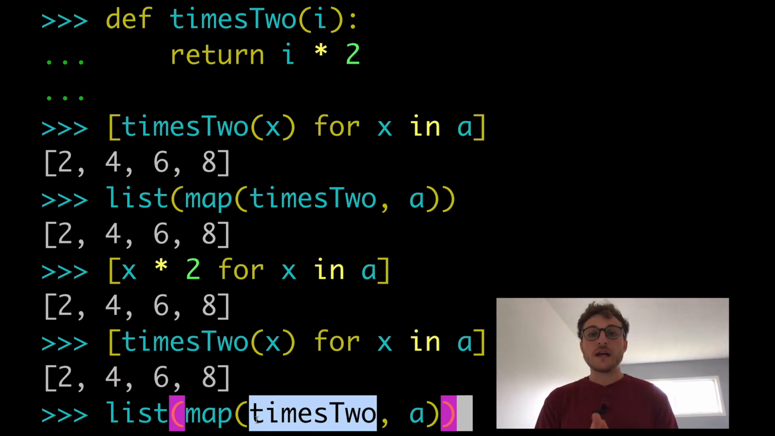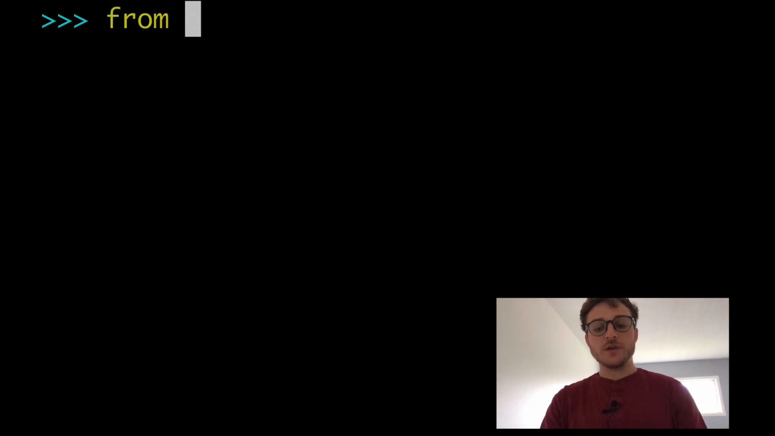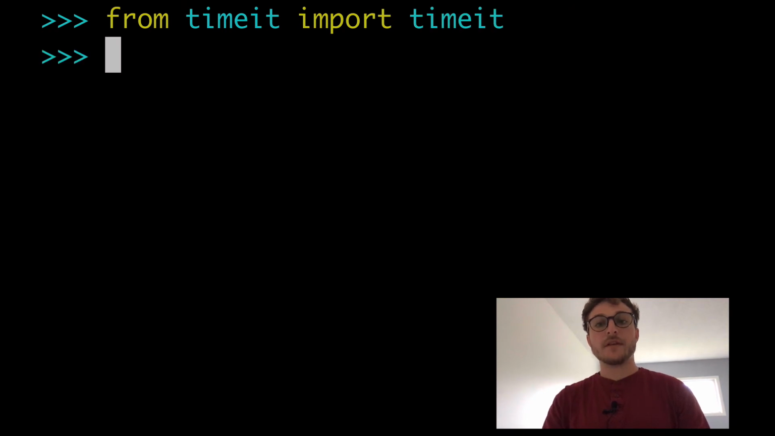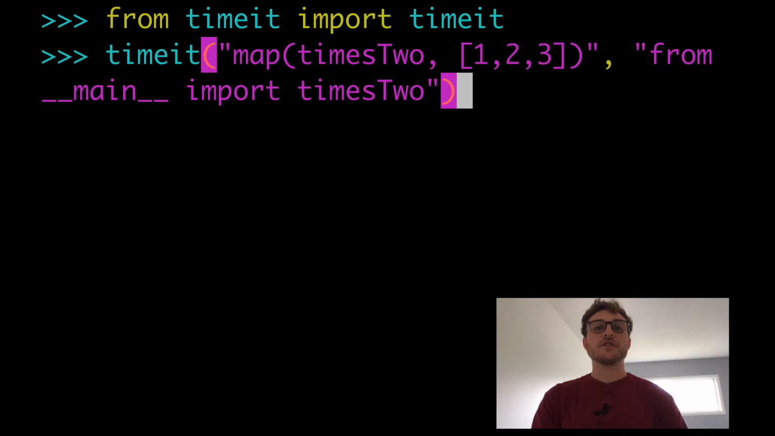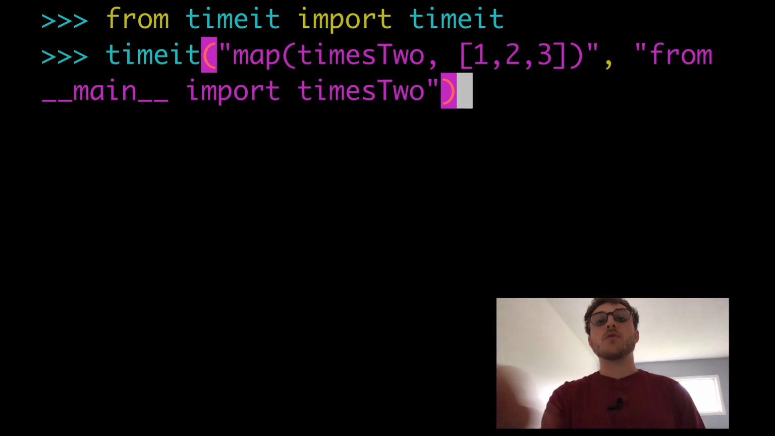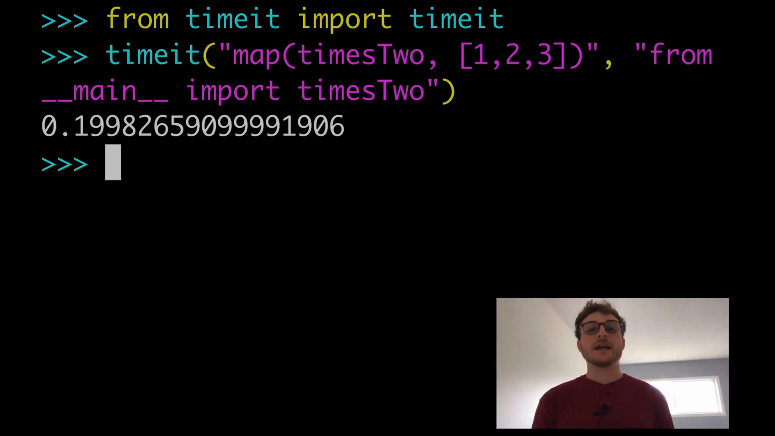So what we're going to do next is look at the speed of these things and see how that goes. We're going to use the timeit library to check out some of these results. So you can write from timeit import timeit to use the timeit library. We're going to paste in a function here. We have our times2 function, and we have a list with just 1, 2, 3, and we have to import that function so we have access to it. We run this, and we get a number, how long it took to run that function.